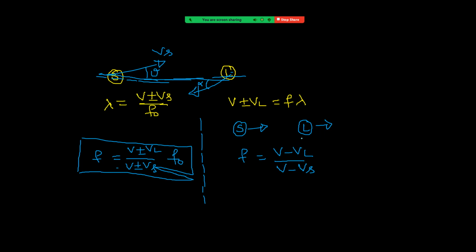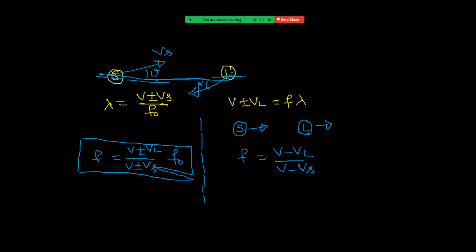When both are moving, the listener moves away from the source and the source moves towards him. I am repeating. When the source moves towards the listener, frequency must be more. To make it more, the denominator must be less, and that is less when we take V minus Vs. When the listener moves away from the source, frequency has to decrease.